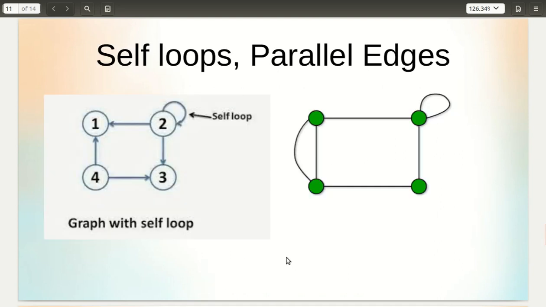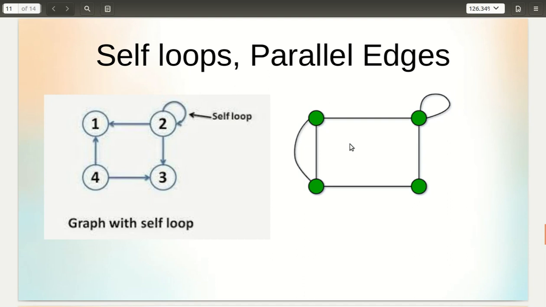Next we'll see what are self loops and parallel edges. First, what is a self loop? From any node, if there is an edge that goes to itself, in this case an edge that starts from 2 and ends in 2 itself, then if the graph has such an edge, it is known as a self loop. Next we'll see what is a parallel edge.